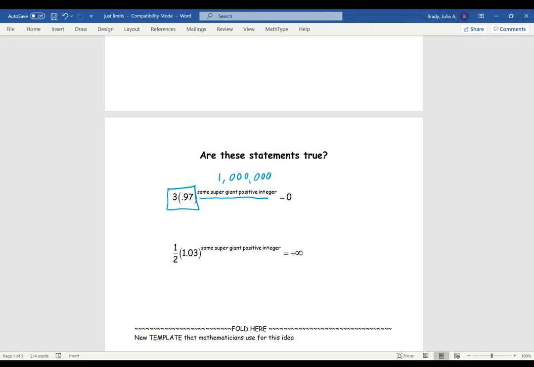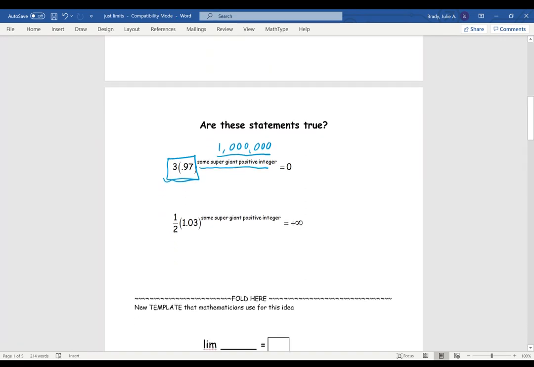It's actually not true because it's some number that's super close to 0. And in fact, the bigger you make the index, the closer this output gets to be 0. Okay? And so this isn't really a true statement, but it is an idea we want to really say. Like the bigger you make that power, the closer that number is going to get to 0.